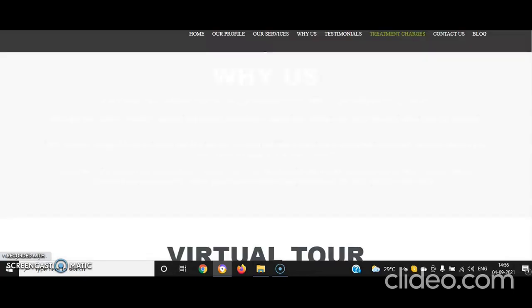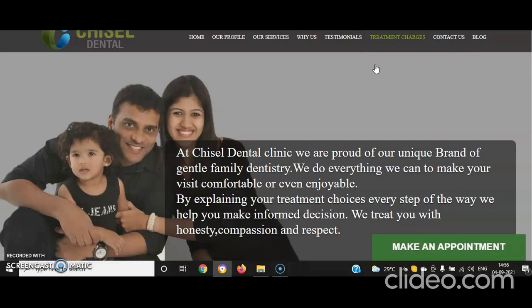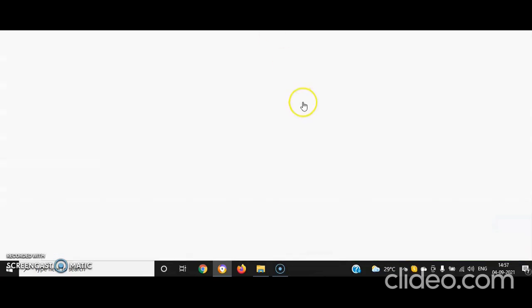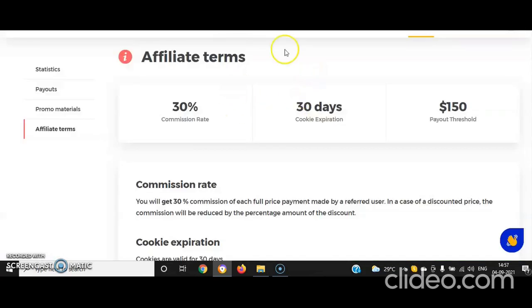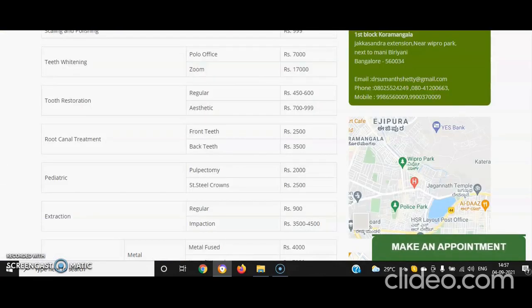And what we need to do, if you want to mail, you will get the mail here, right? In contact us, you can get the mail. You just need to send the mail. Along with your affiliate link, whatever link we get from here, from Namuls, we need to share that link in the email we are going to send.